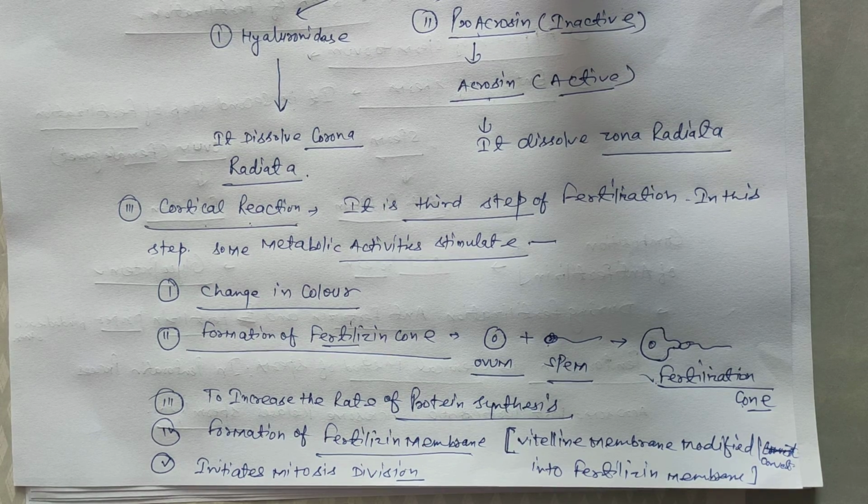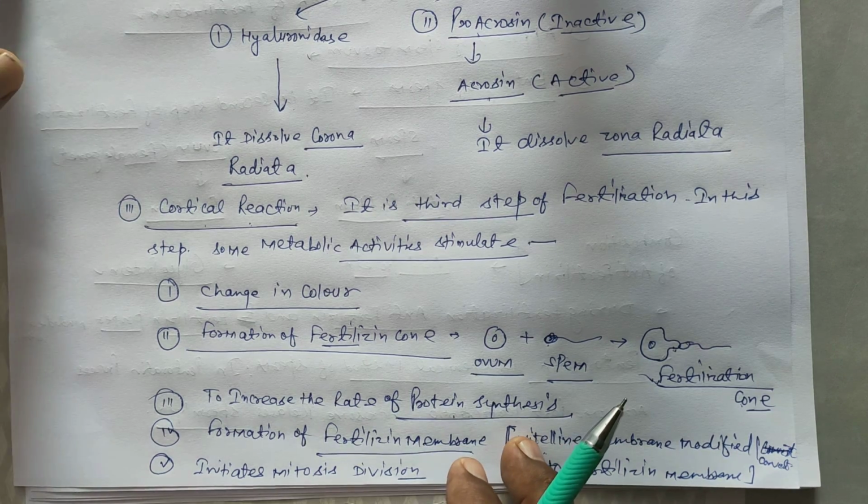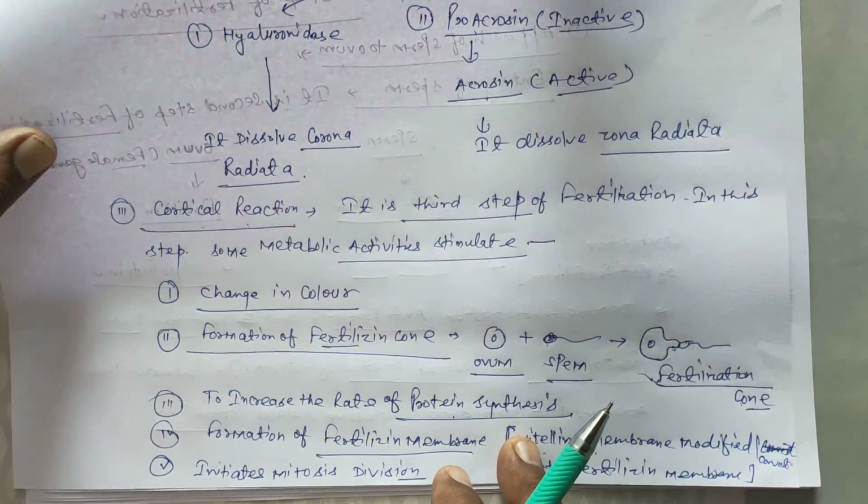Second, formation of the fertilization cone, a cone-like structure that forms during fertilization to increase the rate of protein synthesis. Third, formation of the fertilizing membrane, where the vitelline membrane is modified into a specific membrane. And next is initiation of mitotic division.